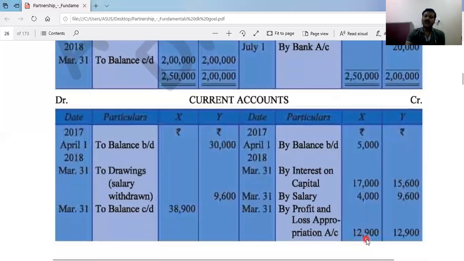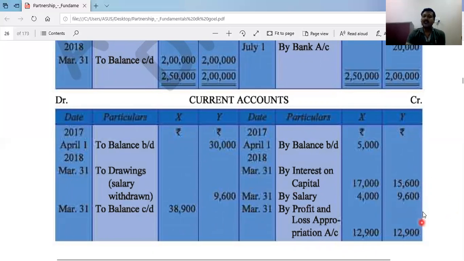So now after that we have divided the profit equally between the partners, and after that we total it one by one. First we do total of X. The X credit side is more, 38,900, and nothing in the debit side to minus in X account. So the same amount will be balance sheet. And Y's account if we are observing, debit side is more because 30,000 is the opening balance, 9,600 is the drawing, so 39,600.